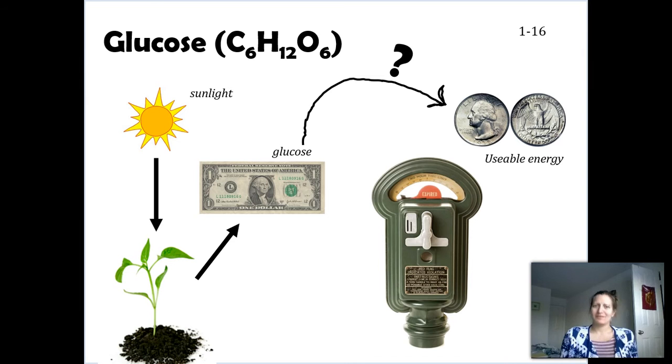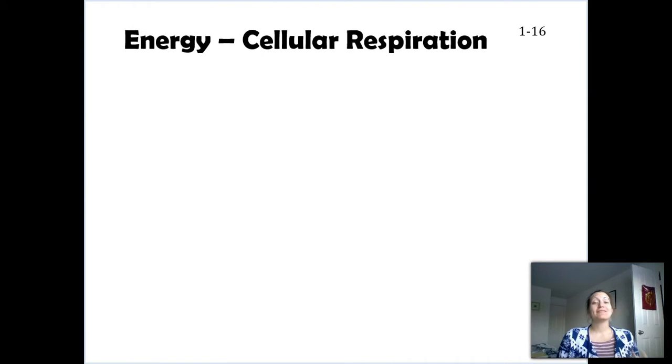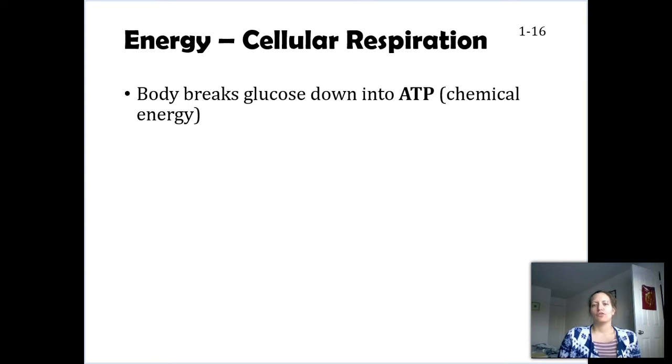Well, what is that then? So here's a second process that you need to learn about. We have photosynthesis. We're now going to learn about cellular respiration. What we as humans, we as consumers, need to do is break down that glucose, that end product of photosynthesis, into ATP. ATP stands for adenosine triphosphate. Don't need to know that at all, just letting you know it does stand for something.